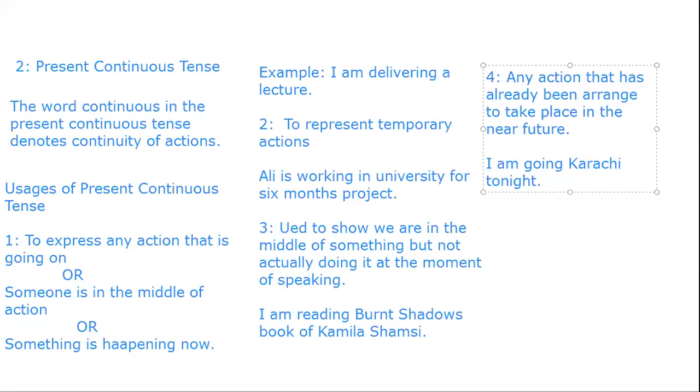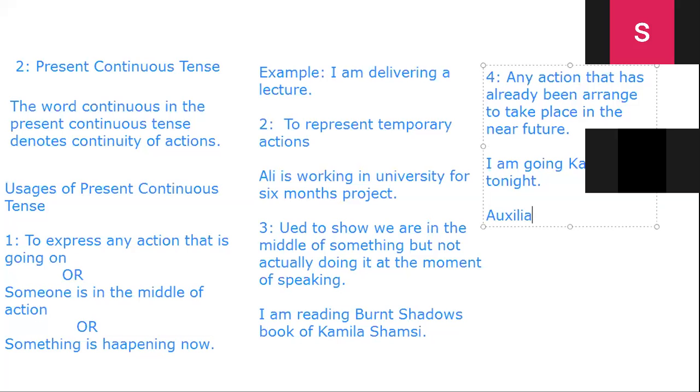How do we use present continuous tense, and in what conditions do we use present continuous tense? And there are auxiliary verbs or helping verbs in the present continuous tense. And those auxiliary verbs are is, am, are, and they have particular usages according to their nature.